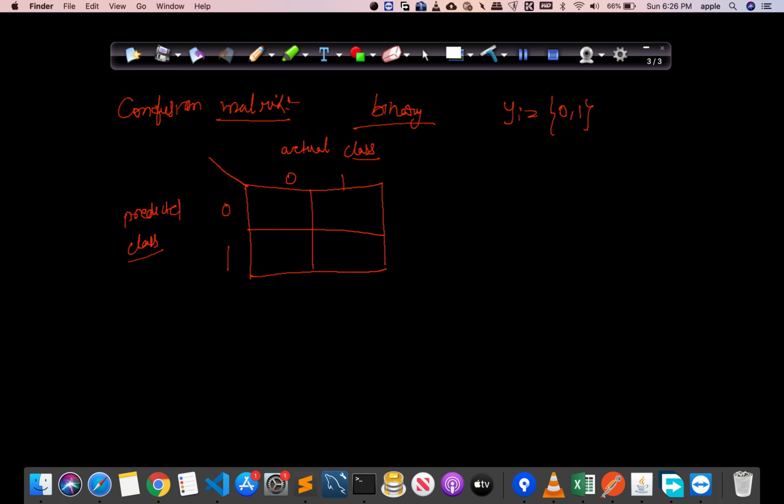The actual class was 0 and the predicted was also 0, so this is true negative. Okay, now the actual class was 1 here, but the model said no, the class is 0, so this is false negative, because this is the class that we will see finally. We are not seeing this one because this is the actual one. Now for this one, the actual class is 0, but the predicted one was 1, so this is false positive, because this is not belonging to positive class.